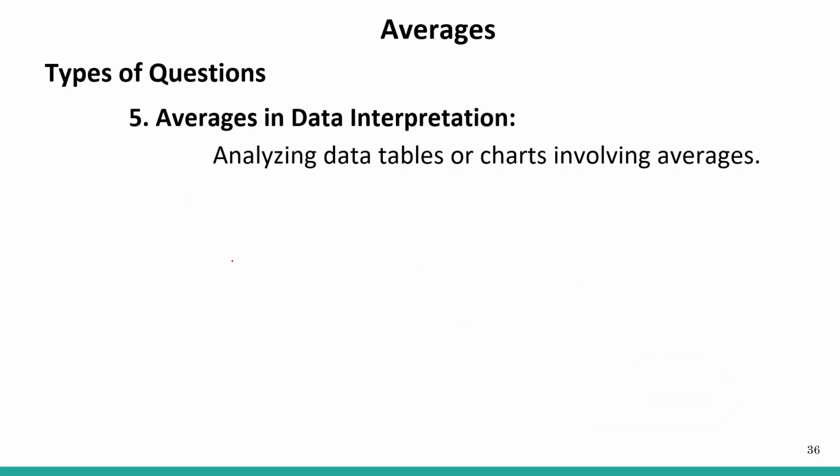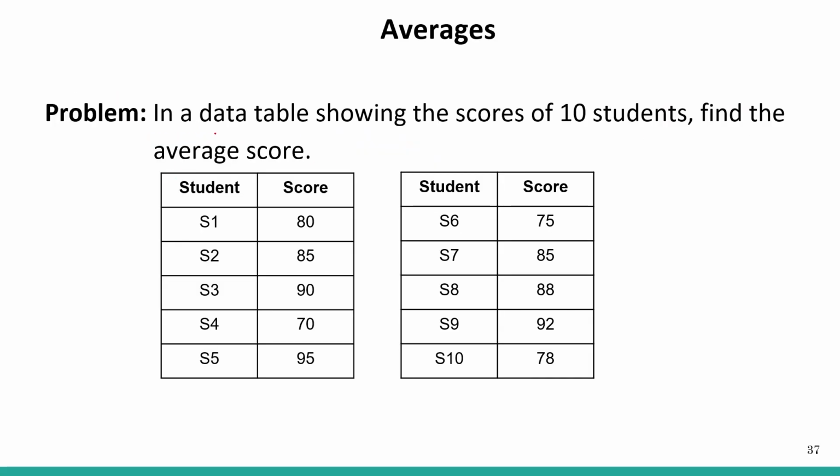So let's see the fifth kind of question, that is averages in data interpretation. Analyzing data tables or charts involving averages. In a data table showing the scores of 10 students, find the average score. Student S1 scores 80, S2 scores 85, S3 90, 70, 95 for 3rd, 4th and 5th respectively, and the 6th, 7th, 8th, 9th, 10th score 75, 85, 88, 92 and 78 respectively.